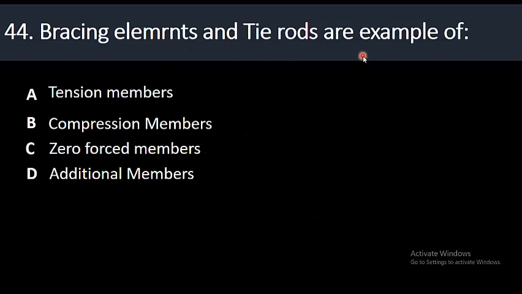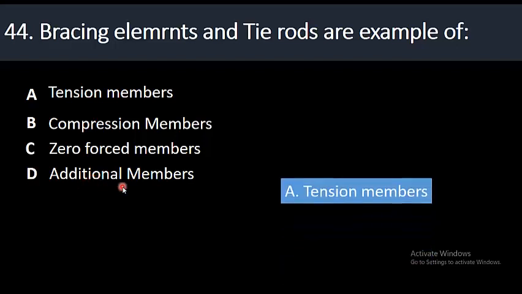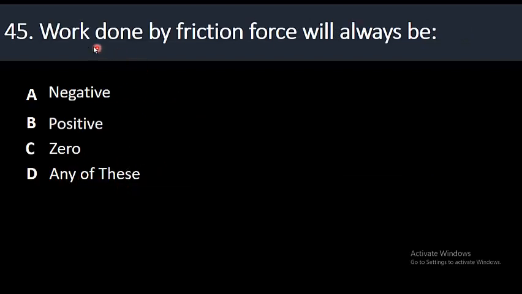44. Bracing elements and tie rods are examples of tension members, compression members, zero force members, D, additional members. The right answer is tension members. Bracing elements and tie rods are examples of tension members. 45. This is the last MCQ of this sequence. Work done by friction force will always be: option A, negative; B, positive; C, 0; D, any of these. The right option is negative. Work done by friction force will always be negative.